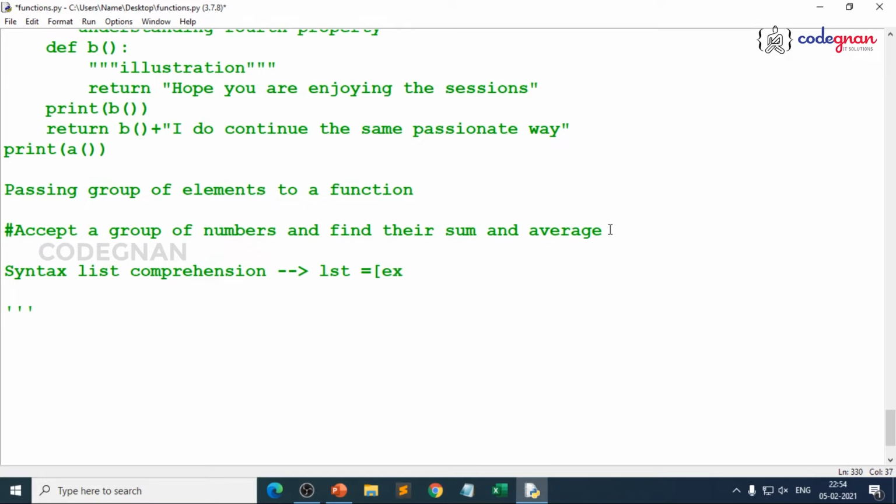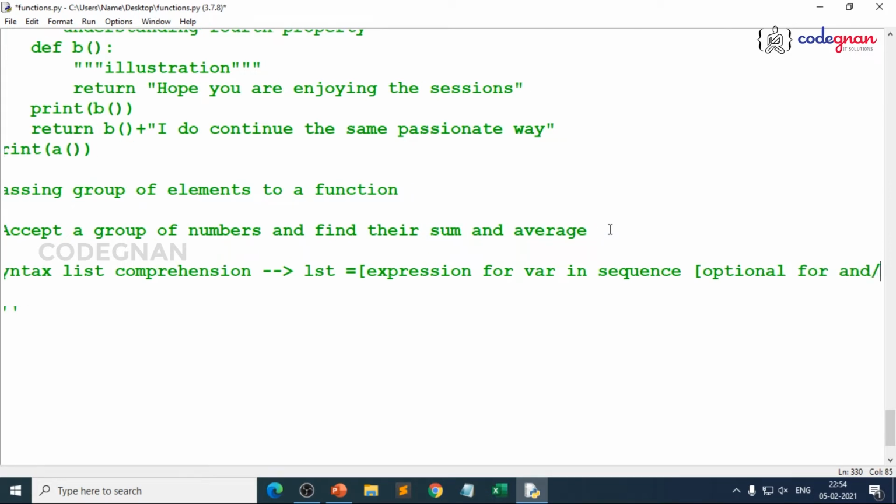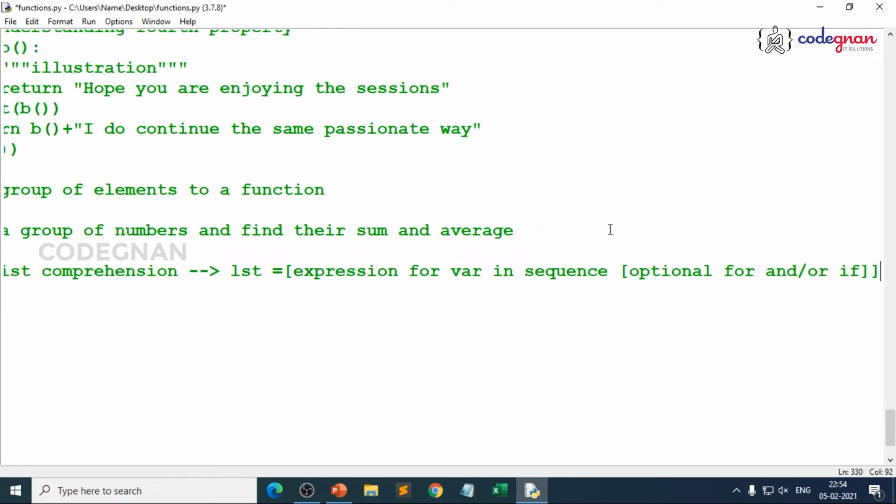So we make up the expression here: expression for variable in sequence. Here our sequence could be taking input from a user. That's the reason I'll be using the split function. We have also seen the optional conditions, how to write optional for and, or if; if we customize, we can customize the program. It's up to the user's logic. How does it use this comprehension?